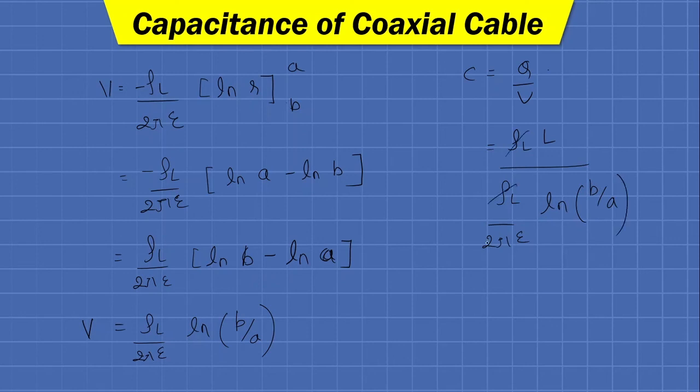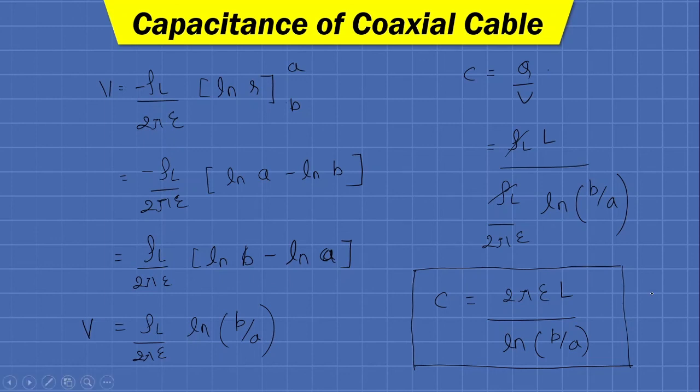So rho L will get cancelled out, and finally we will have 2 pi epsilon L divided by ln b by a, which is the formula of the capacitance of a coaxial cable having the length capital L. Fine. So we can say that the capacitance of a coaxial cable depends on the physical dimensions of that cable as well as the nature of the dielectric material which is filled inside the cable.